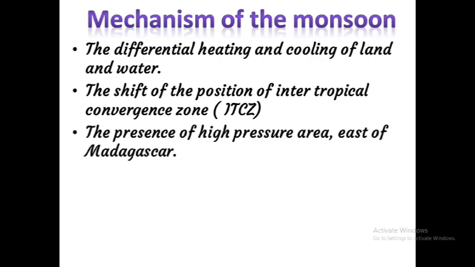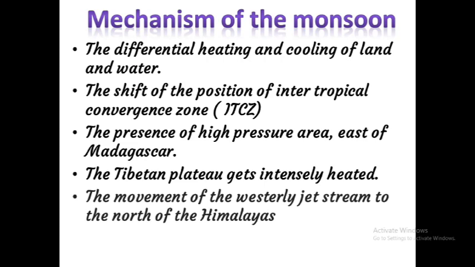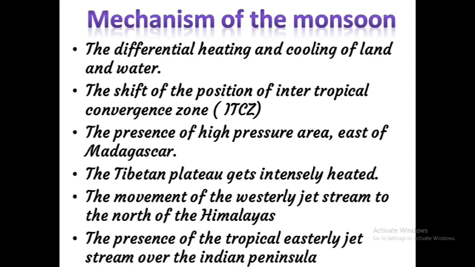The presence of a high pressure area east of Madagascar. The Tibetan Plateau gets intensely heated. The movement of the westerly jet streams to the north of the Himalayas and the presence of the tropical easterly jet streams over the Indian peninsula. These are the 5 important mechanisms of the monsoon.